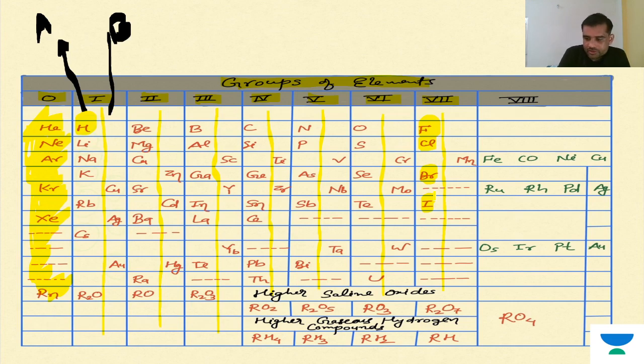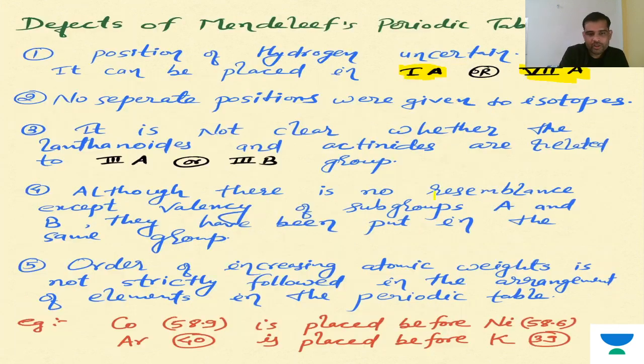So now listen. If he kept the elements with similar properties in the same group, then hydrogen's valency is one. Hydrogen shows similar behavior to the halogens as well as the alkali metals. That may be a little advanced for you.